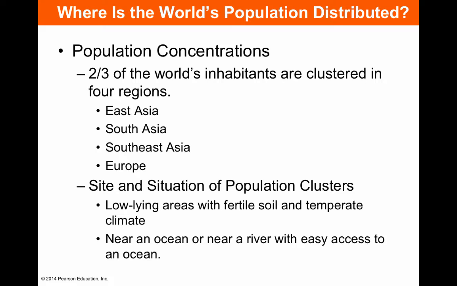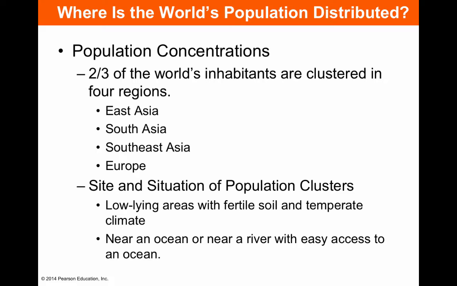And then we have Southeast Asia, where around 600 million people live. We have mostly people on islands, a series of islands that lie between the Indian and Pacific Oceans. Indonesia consists of 13,677 islands and is the world's fourth most populous country.